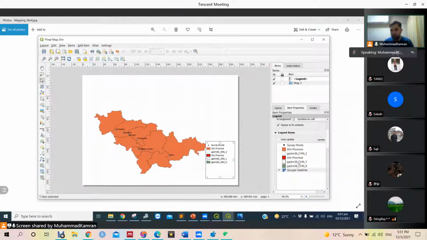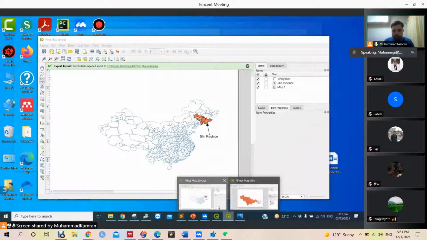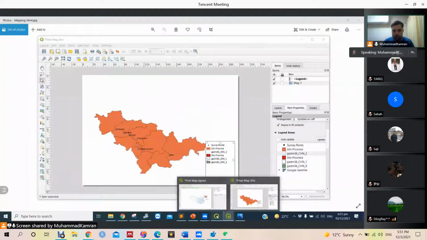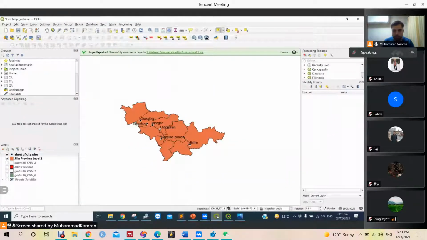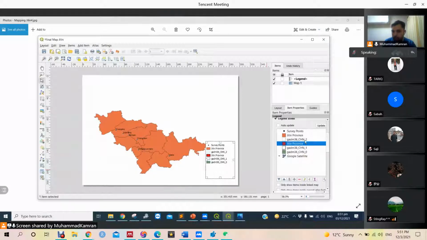So to remove it, hmm, it is not removing. These layers are not removing. Okay, here are the options at the bottom. We need to click this minus sign and just remove this. So we have just these two things in our